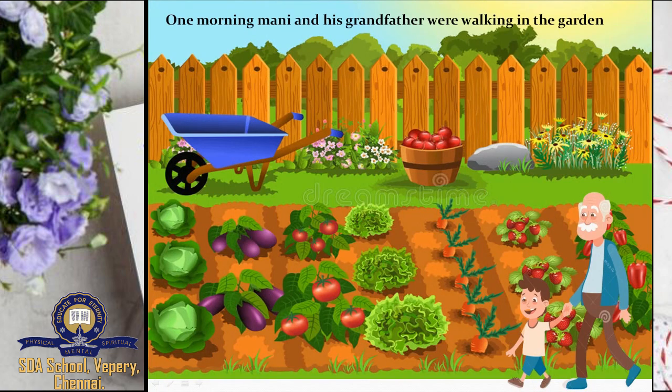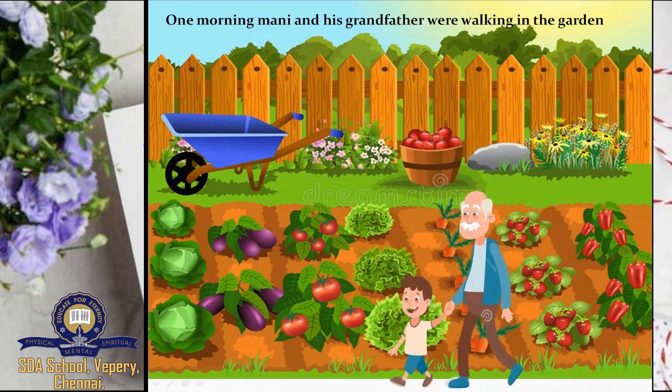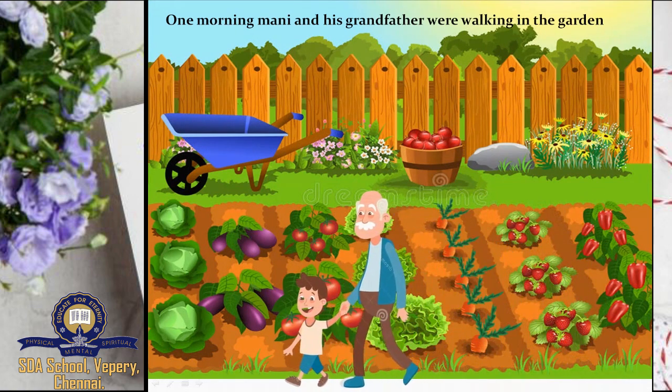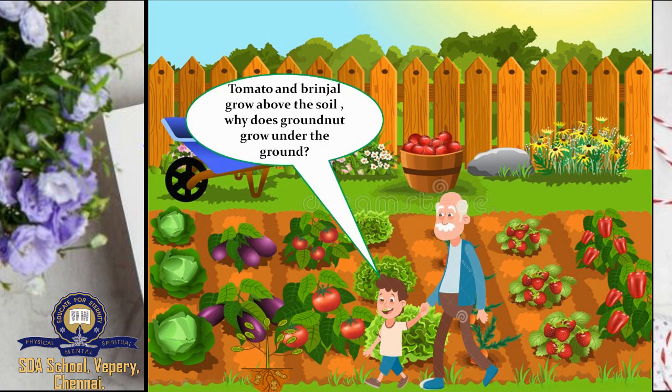One morning, Mani and his grandfather were walking in the garden. The garden contained a lot of vegetables and fruits. Mani asked his grandfather, "Tomato and brinjal grow above the soil. Why does groundnut grow under the ground?"